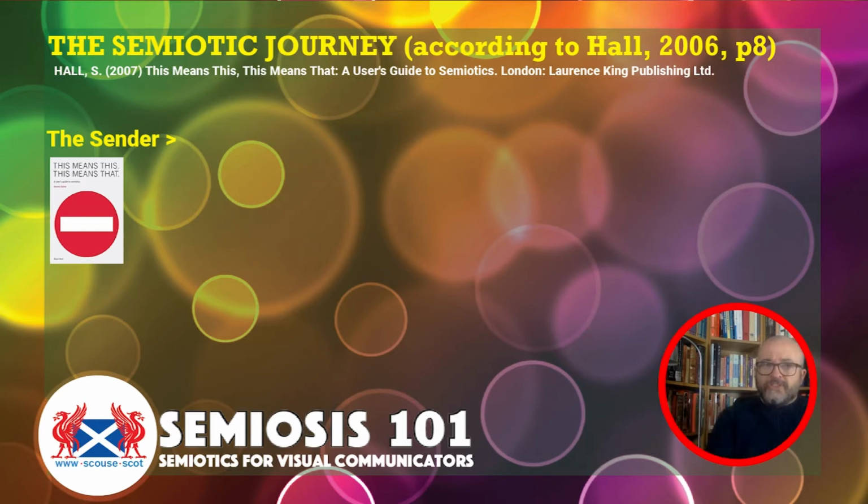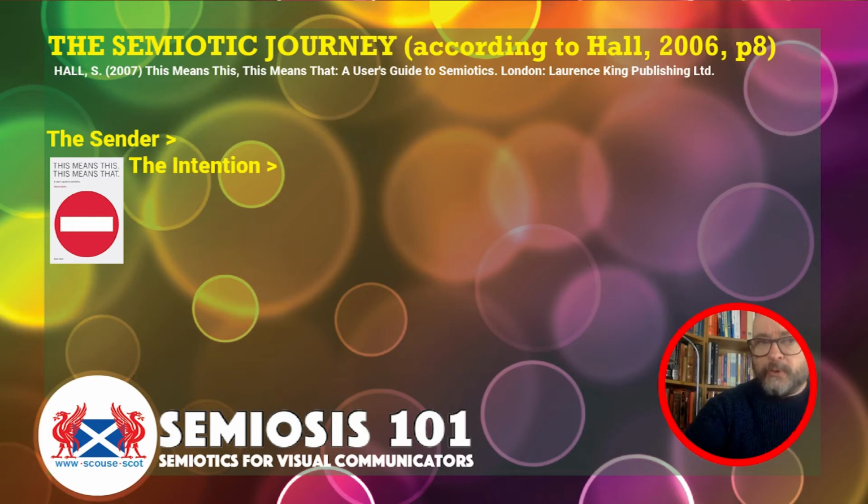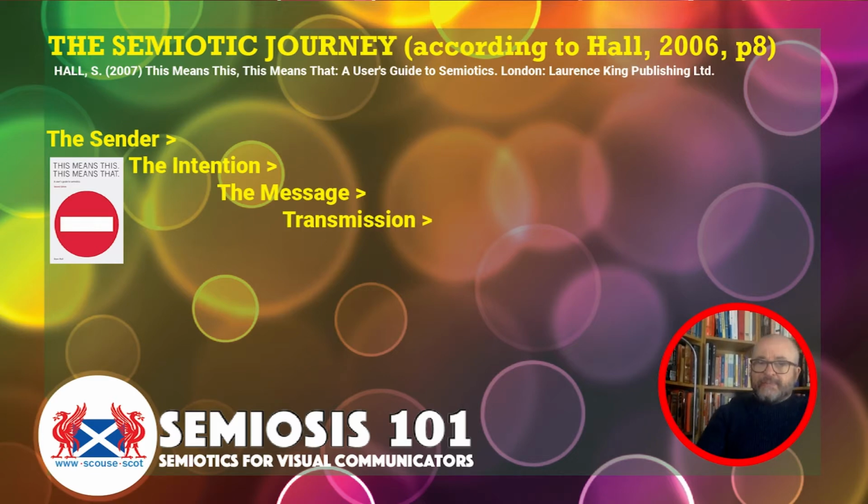So the semiotic journey, as far as Hall is concerned, starts with the sender. To begin the actual process, there's a sender. With that sender, there's an intention of communication. There's got to be a message that needs to be communicated, visually communicated. That then needs to be transmitted in some media.